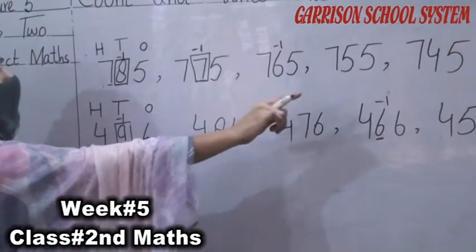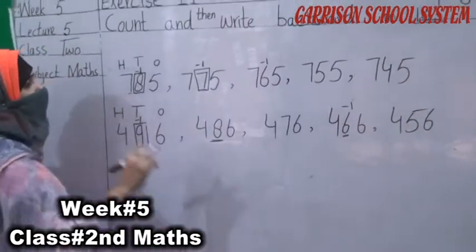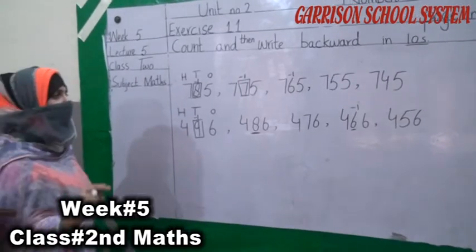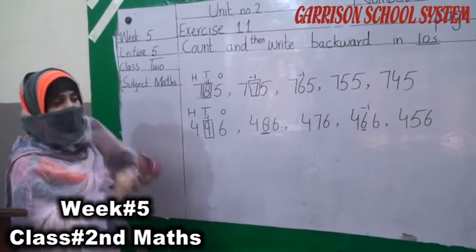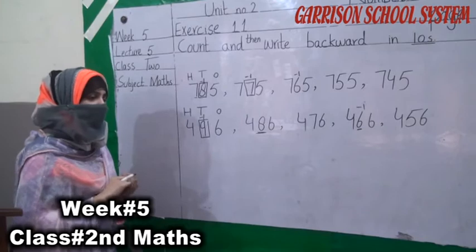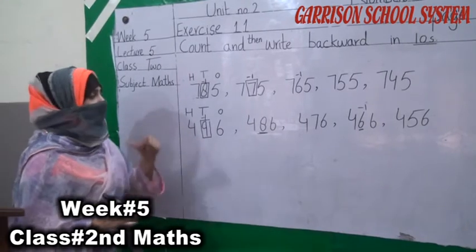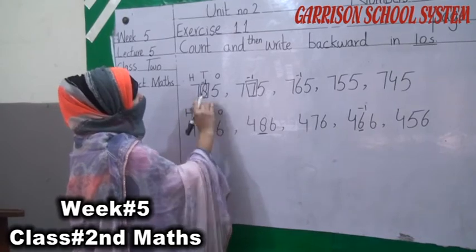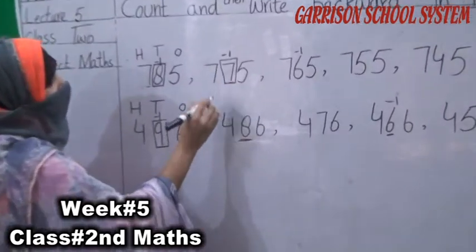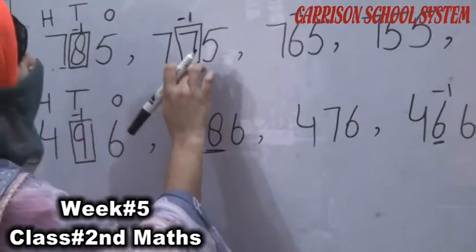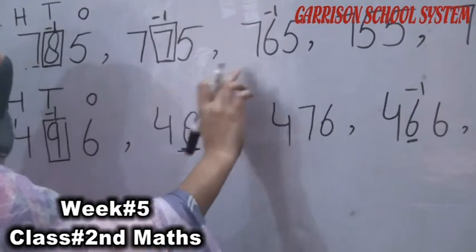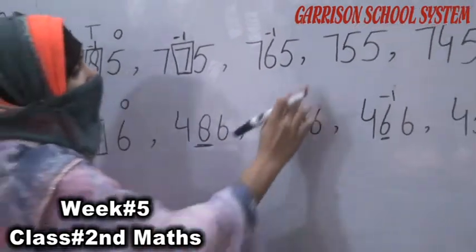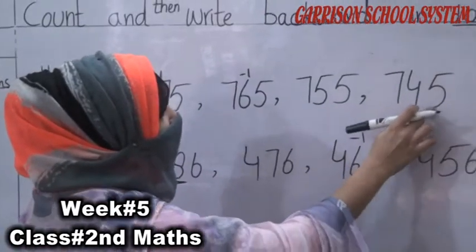आप देखें यहाँ पर सब में ones और 100 वाला नंबर same है, just हमारा tens वाला नंबर change हुआ है because हम अपनी backward counting tens में कर रहे हैं, तो हमने अपने tens वाले नंबर को ही move करना है and move back. So you can see here is 785, 775. You can see here just our tens number is getting changed. Next is 765, 755, 745.